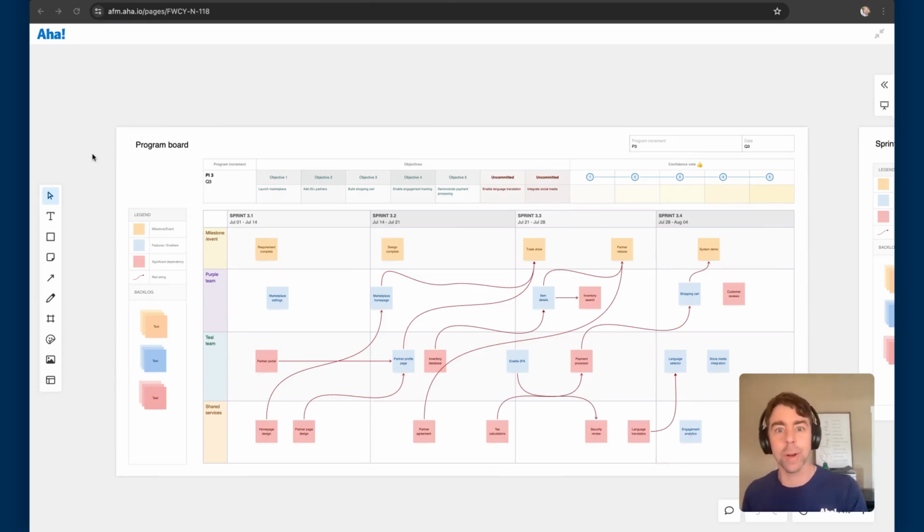We actually have a whole tutorial about how to run PI planning from start to finish in whiteboards using these templates. Check it out at the link. But right now we're at the end of the session, right? Been a great 2 days. We've got a great plan, I think. Time to get everyone's confidence vote on it.